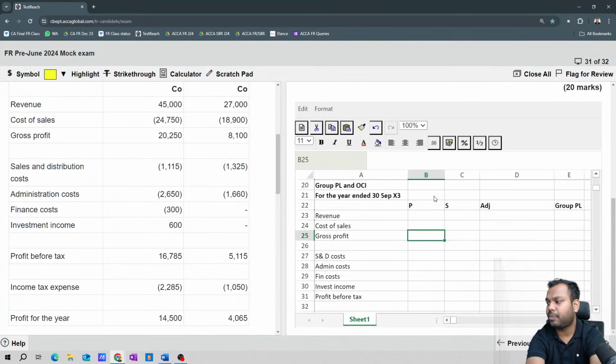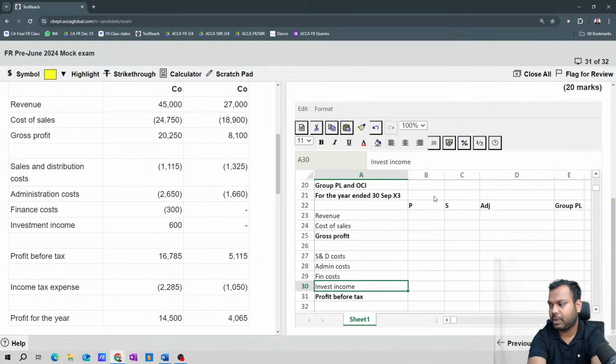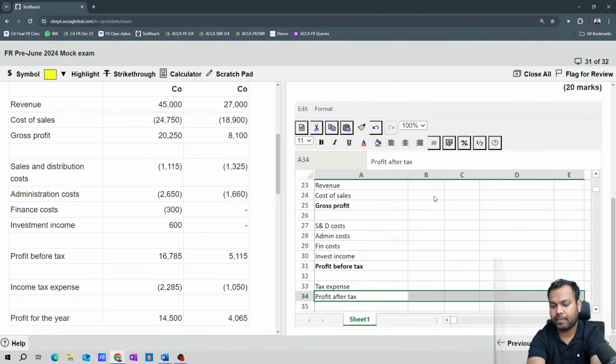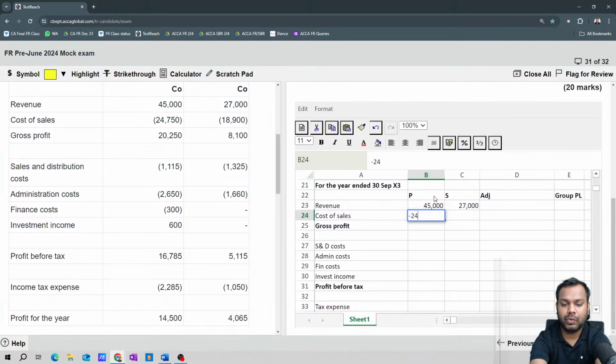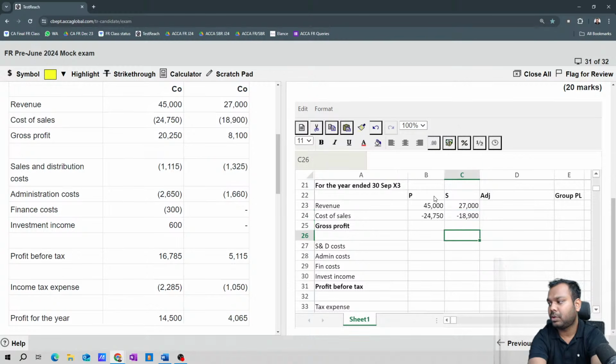Okay, now what is the amount? It is 45,000, it is 27,000, it is minus 24,750, it is minus 18,900. Selling distribution cost is minus 1,115, minus 1,325, minus 2,650, minus 1,660.